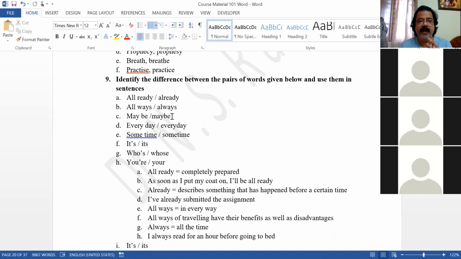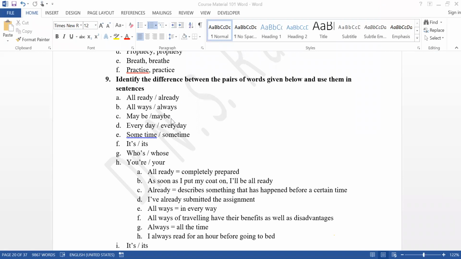The difference between may be and maybe. Are you checking? Yes, are you checking on your mobile? The meanings of maybe, maybe, sometime, sometime.